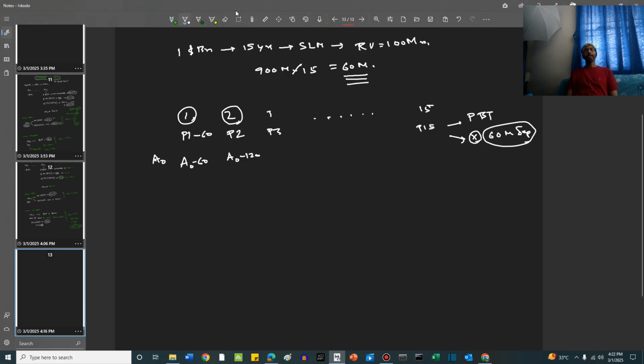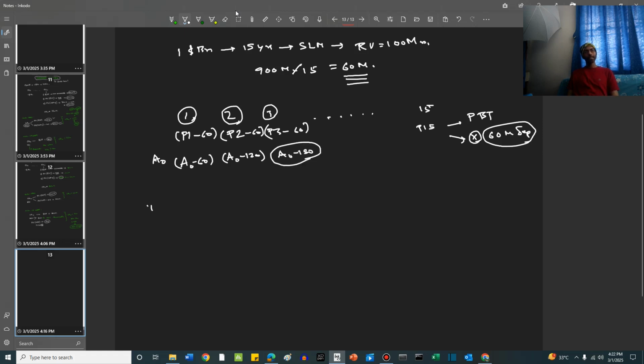On the other hand, the second year's profit before tax gets reduced by 60, right? In period 3, profit is reduced by 60. Asset becomes A0 minus 180.